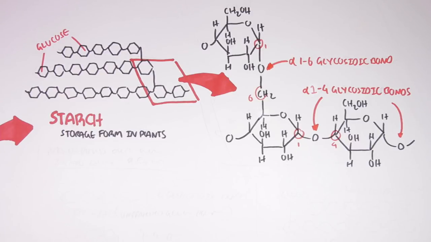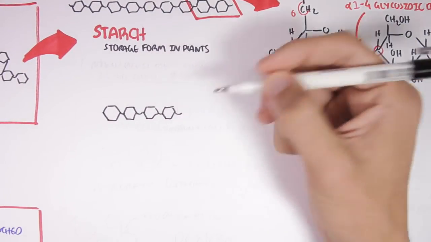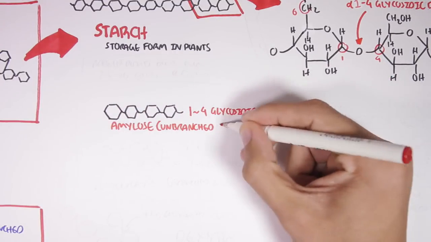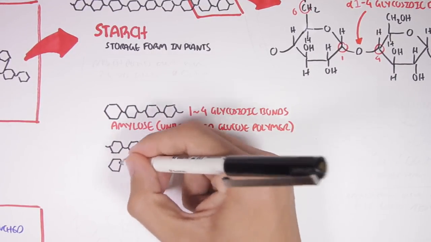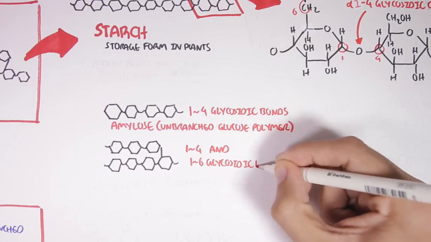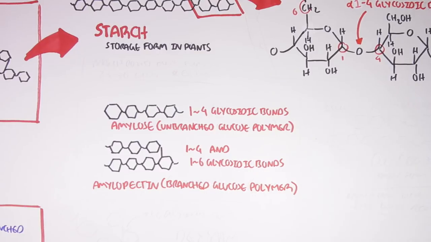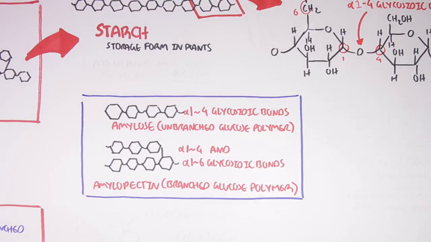So what to take out of this is that starch has two forms. It can be branched, like what I just explained, or starch can be unbranched. If starch is unbranched, so it is only a chain of glucose linked together by alpha 1,4 glycosidic bonds, it is referred to as amylose. If starch is branched, it contains both alpha 1,4 and alpha 1,6 glycosidic bonds between glucose, and therefore it is referred to as amylopectin. Amylose and amylopectin are two forms of glucose polymers.